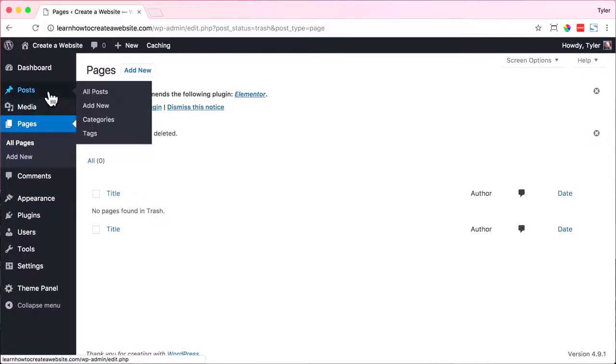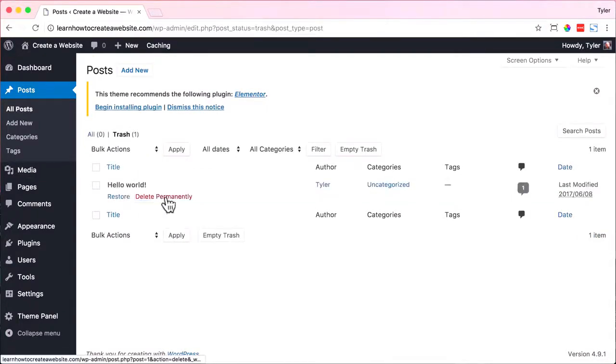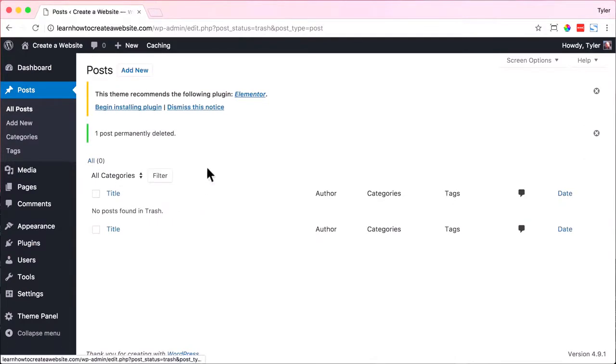Now we're going to delete our posts. So just go to posts and hover over hello world and click on trash, and we can go to trash and we can delete permanently. The difference between pages and posts: pages are website pages like about, services, contact, products, or store, and posts are blog posts. So if you want to create a blog, you would click on post and create your blog post there. All right, so we're done deleting our pages and posts, and that was really easy.